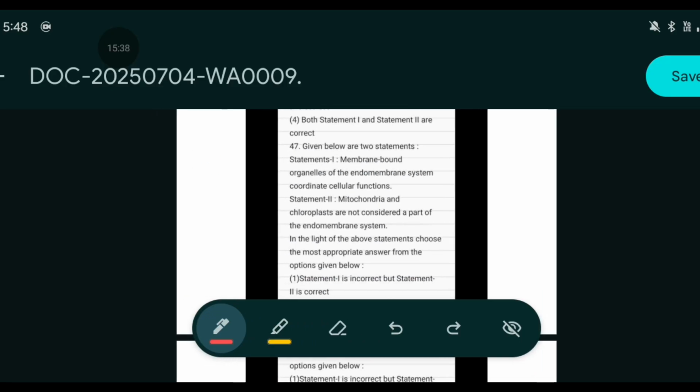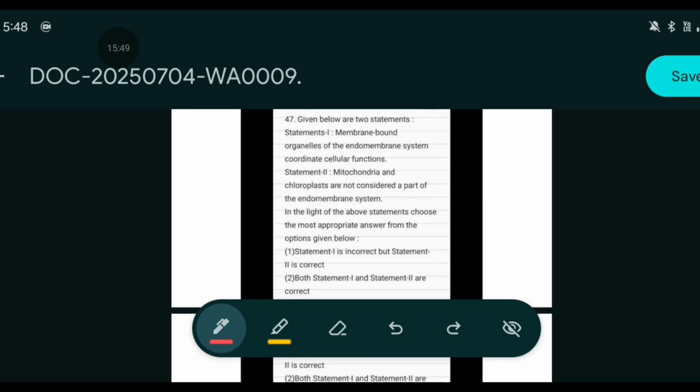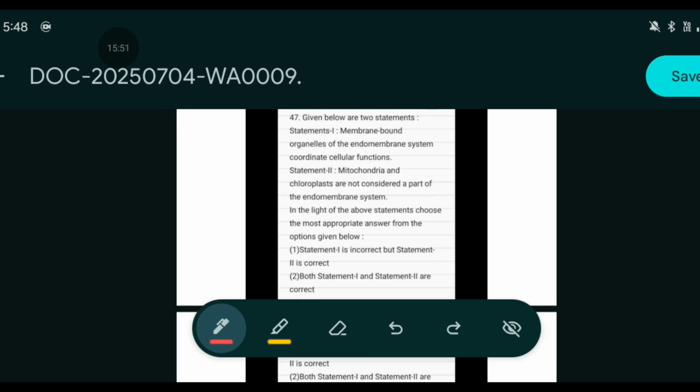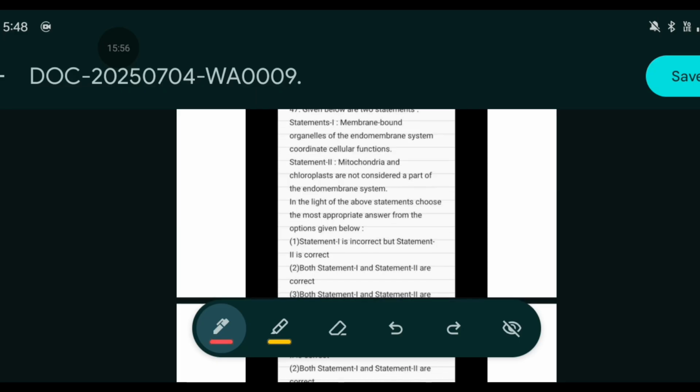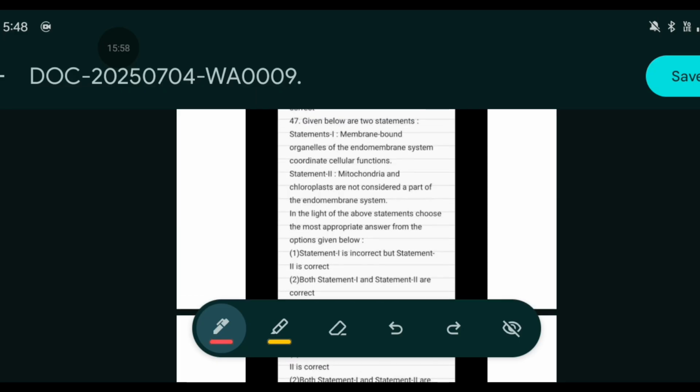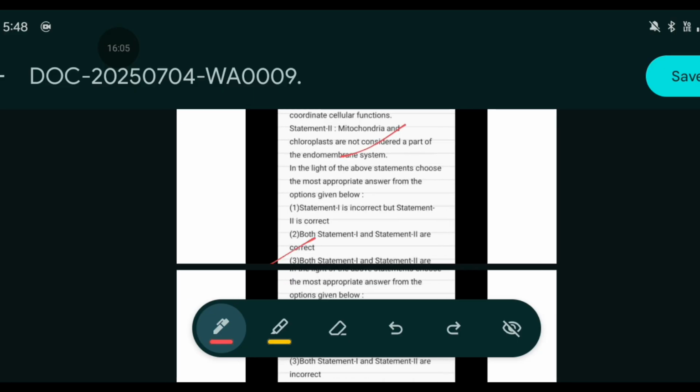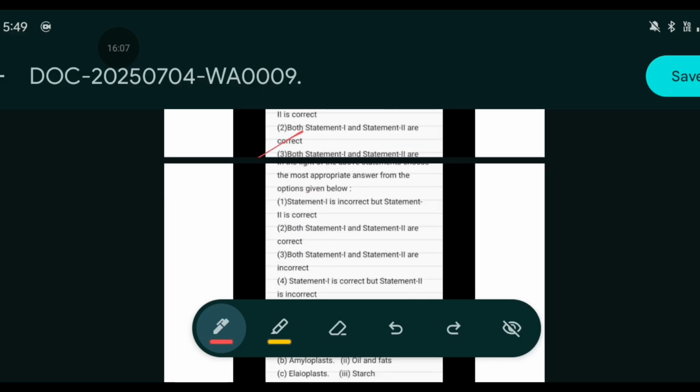Given below are the 2 statements. Statement 1, membrane bound organelles of the endomembrane system coordinate cellular function. Statement 2, mitochondria and chloroplasts are not considered as a part of the endomembrane system. Again, we need to find the correct and incorrect statements. As we can see, statement 1 is correct as well as 2 is also correct. So both the statements are correct, and here option 2 says both 1 and 2 are correct.